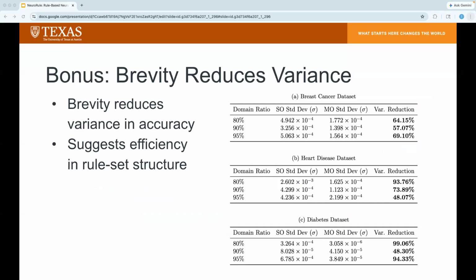Finally, the inclusion of a brevity objective produced a dramatic reduction in accuracy variance. Across all clinical benchmarks in the multi-objective models, these models were significantly more stable, with variance reductions exceeding 90% in some cases. The brevity constraint essentially acts as a structural anchor, and by restricting the search space to more efficient rule sets, the optimization path becomes more predictable and less volatile. This stability makes these models particularly suitable for high-stakes deployment where reliability and clarity are as important as raw accuracy.